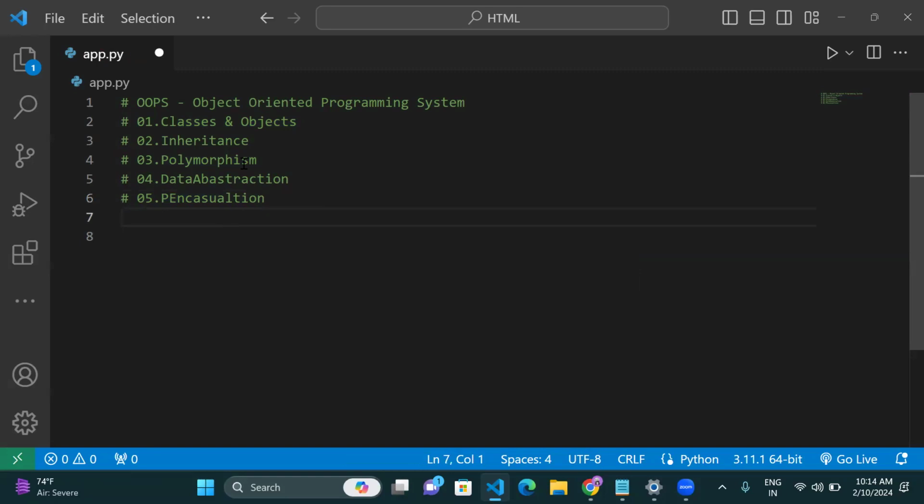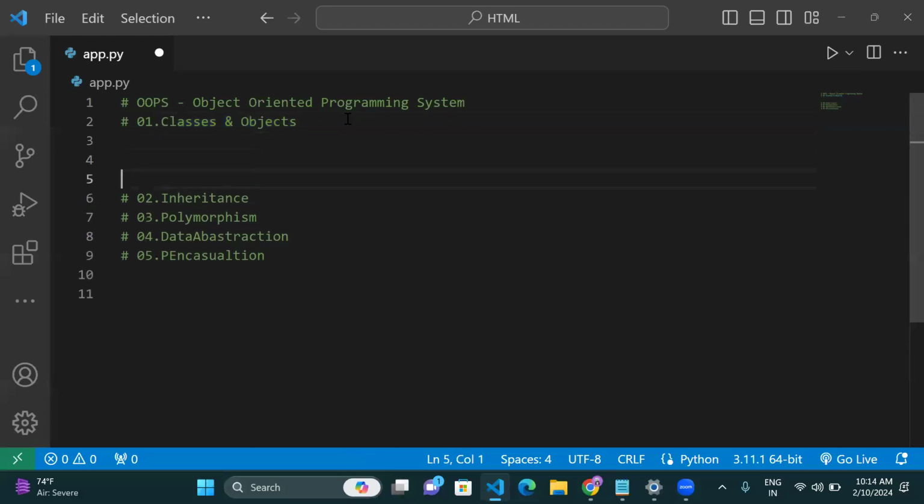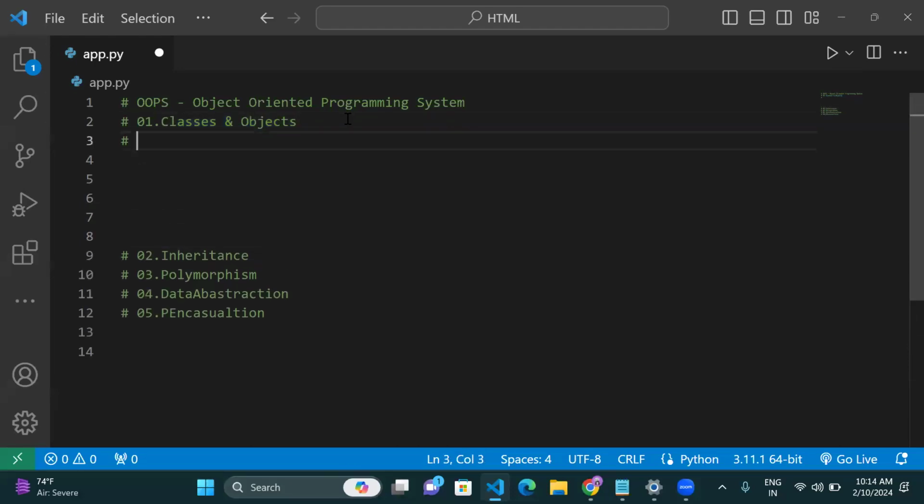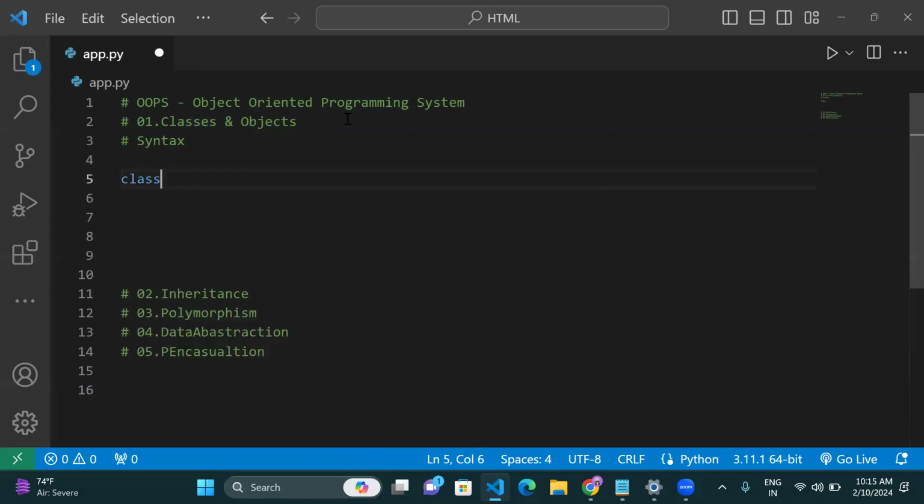So basically, guys, first we will discuss classes and objects. Class is nothing but a collection of objects, called one class. So we'll see the basic syntax for a class. Class is a keyword, just as def is the keyword for a function.